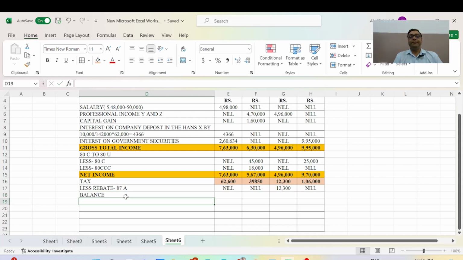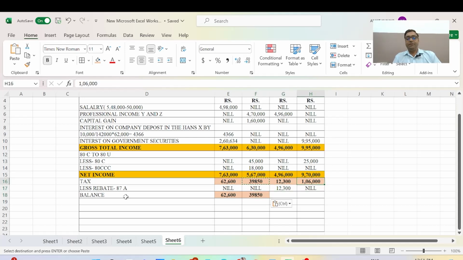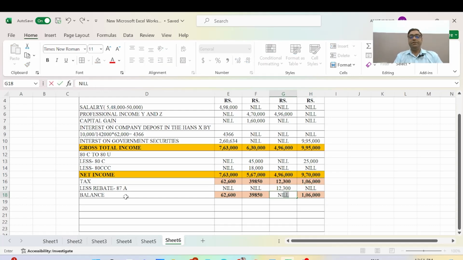And we will calculate the tax here, the same, and 1,06,000 the same, and here it will be nil because it will be 0.